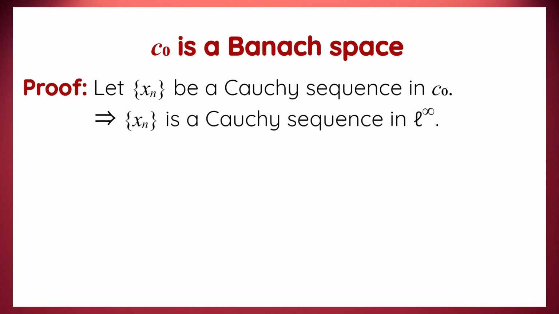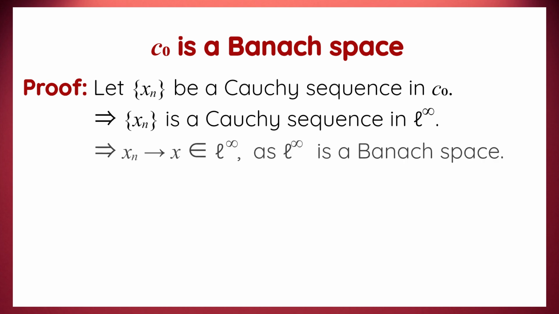Then (xn) will also be a Cauchy sequence in the space of bounded sequences L infinity, as I've mentioned before that C0 is a subspace of L infinity. Since L infinity is a Banach space, its every Cauchy sequence converges to a limit in L infinity itself. So, xn converges to x, where x is in L infinity in the form of a bounded sequence.